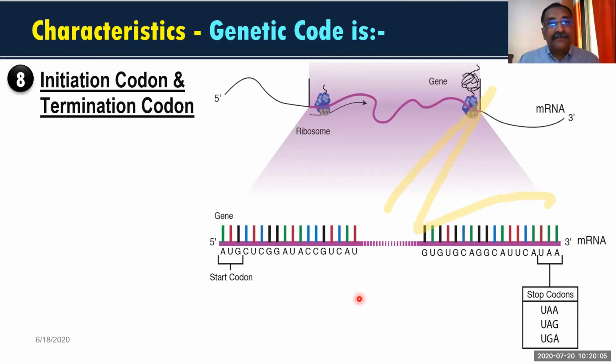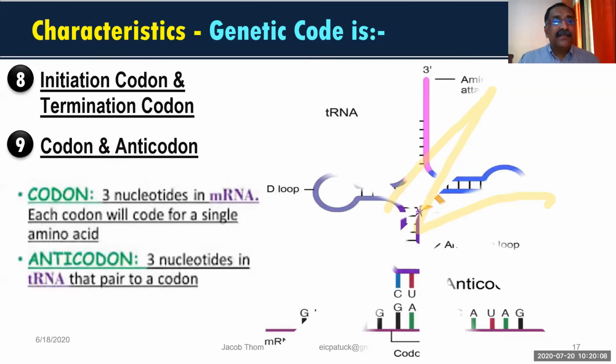Okay, and finally, the final point. In RNA, here, you can notice that codons are there and anticodons are there. What are codons? The combination of 3 nitrogen bases in messenger RNA is called a codon. I have told you about it many times. Codons are nothing but the 3 nitrogen bases on messenger RNA, and each combination of 3 nitrogen bases we call one codon, and this one codon represents an amino acid.